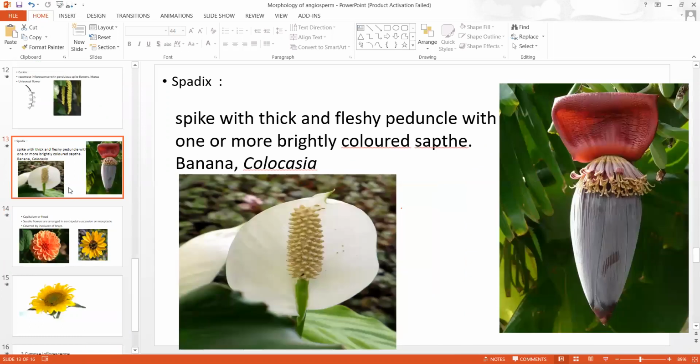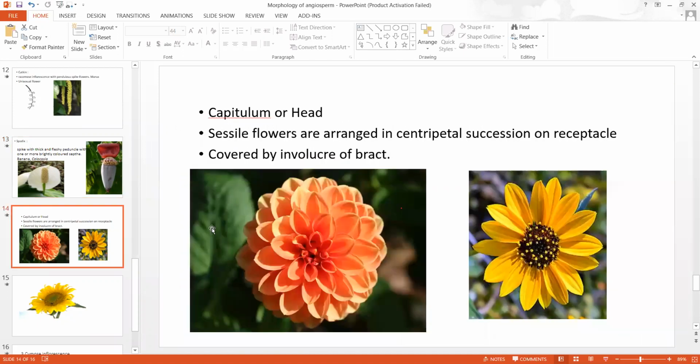And spadix, it is also not necessary here. In this inflorescence, the floral axis is thick and fleshy, a colored spathe is present, and sessile unisexual flowers are arranged in racemose manner. Here lower flowers are female flowers. Upper are sterile and male flowers. Now next, capitulum or head.